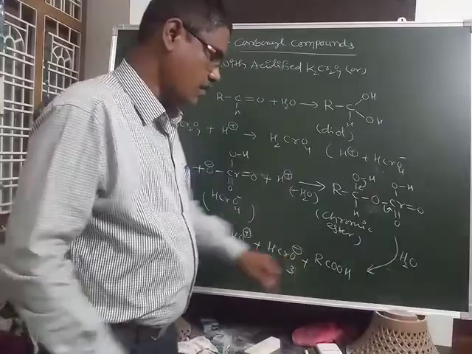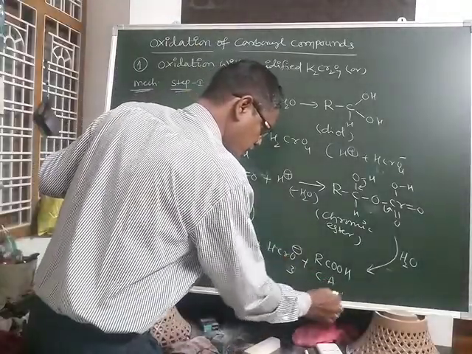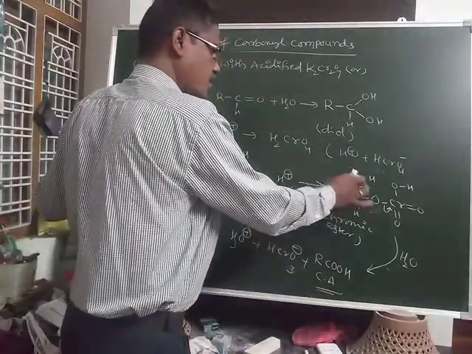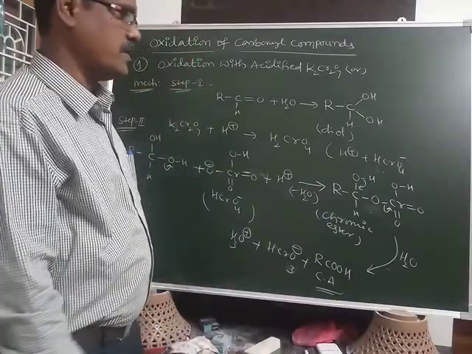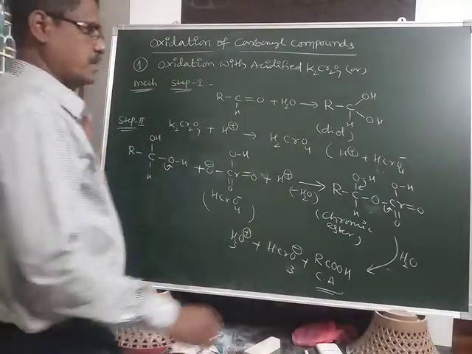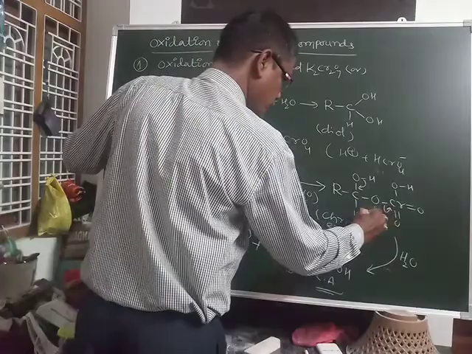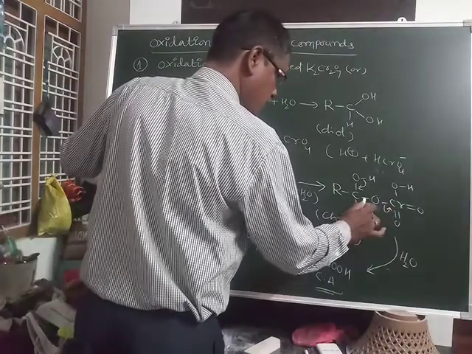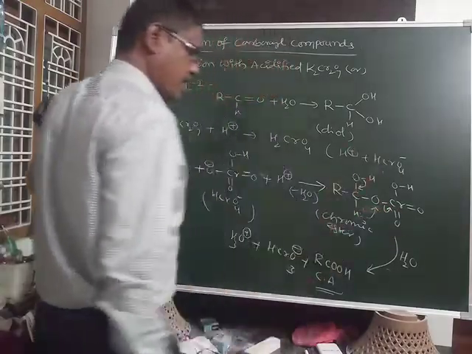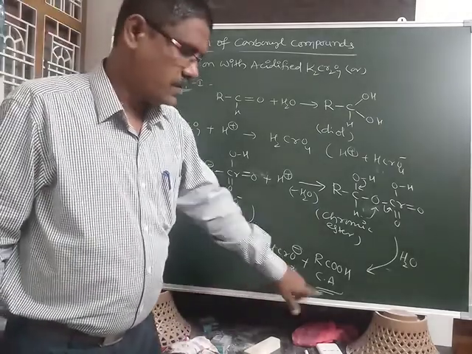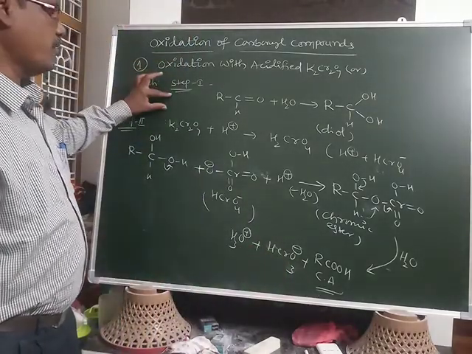This bond also shifted, and this hydrogen also shifted towards this one. RCOOH, the carboxylic acid, is formed. So this is the mechanism.